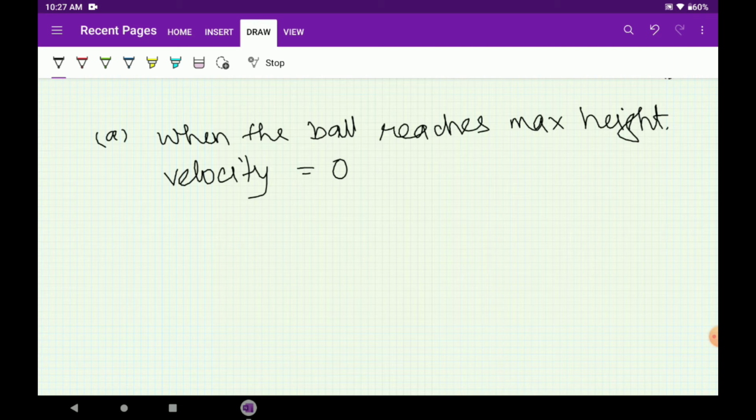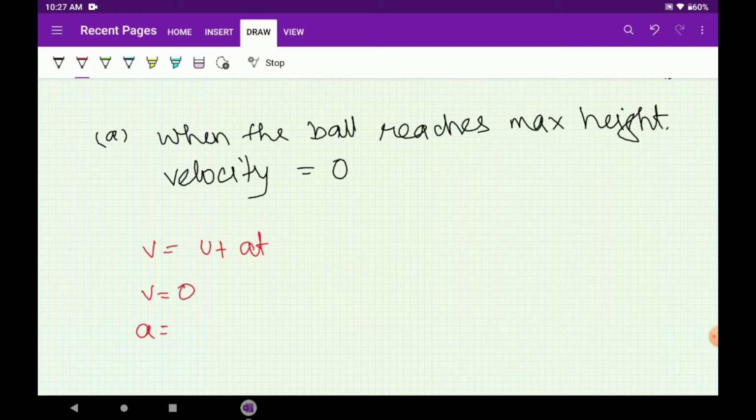So which equation do we use here? Come on. We use v equals u plus at. Here what is v? v is the final velocity. Final velocity is 0. What is acceleration? Tell me what will be the direction of acceleration.